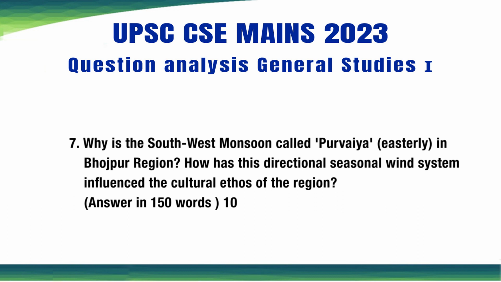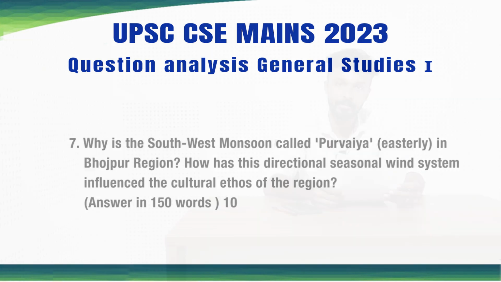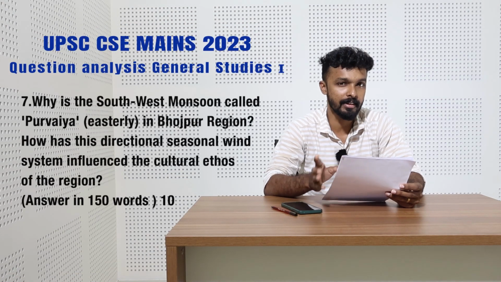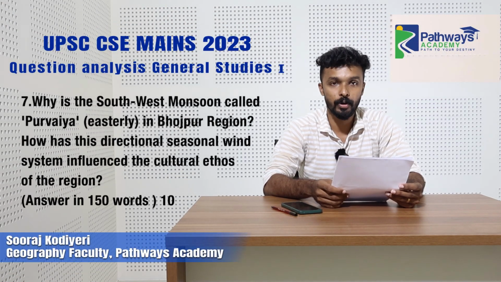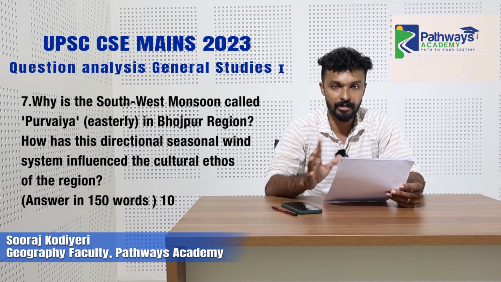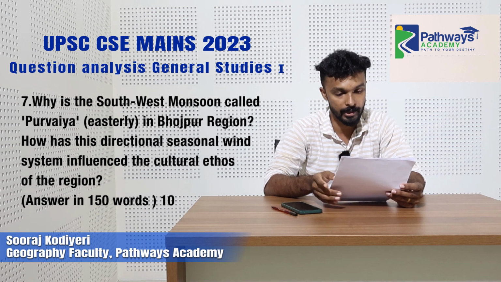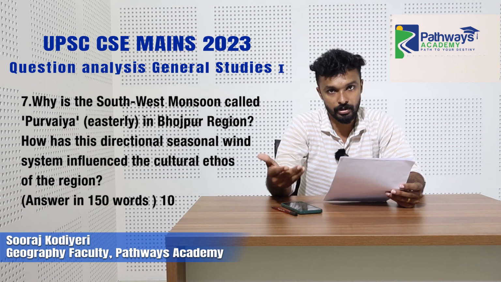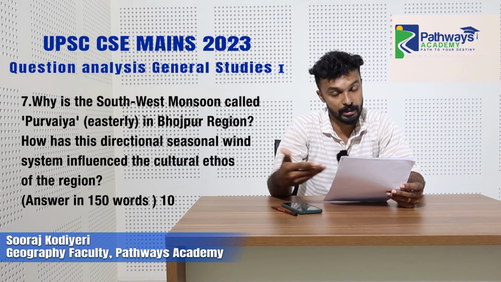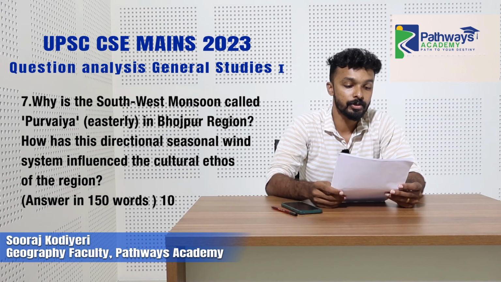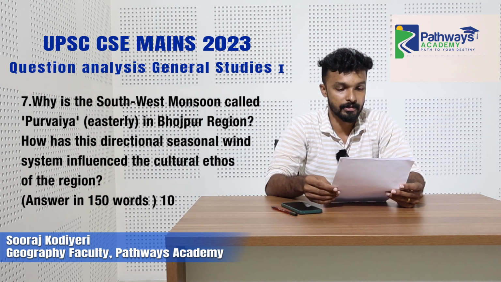The seventh question in the GS1 paper is: why is the southwest monsoon called Purvaya, or easterly, in the Bhojpur region? How has this directional seasonal wind system influenced the cultural ethos of this region? It's a 150 words question. So this question is a region specific question. If you know that the Bhojpur region is somewhere in the northern plains of Ganga, and it is the region which borders Nepal, you can directly answer this question.